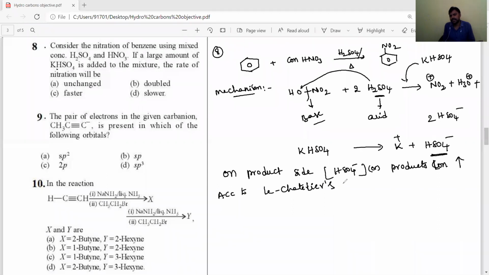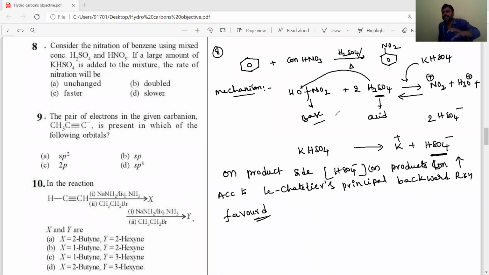Le Chatelier's principle. Backward reaction is favored. If the backward reaction is favored, what happens?